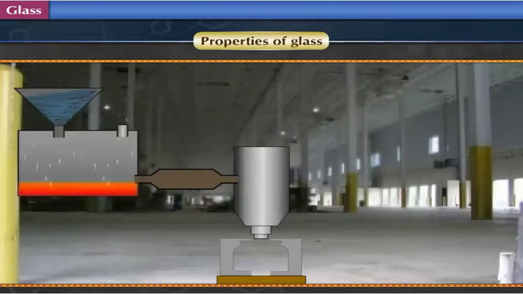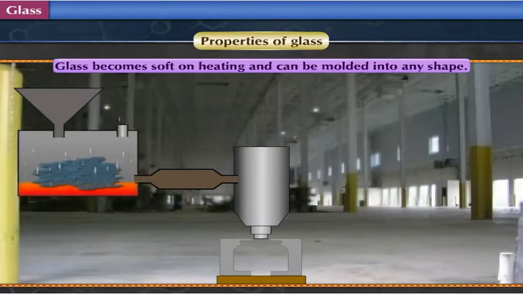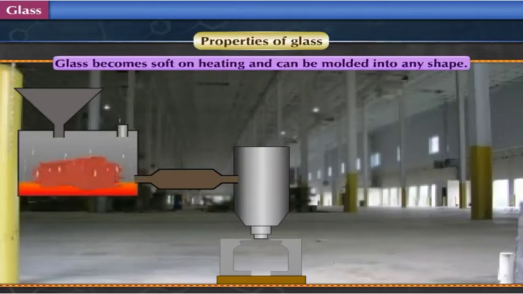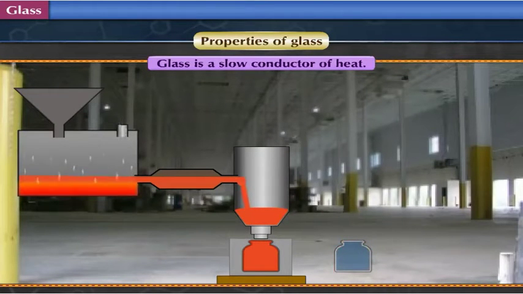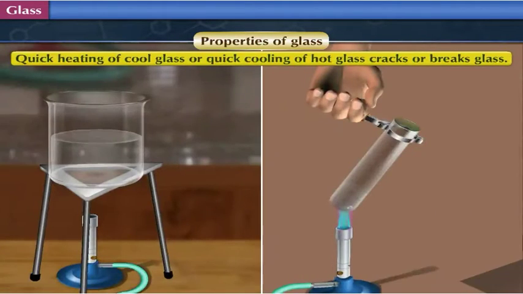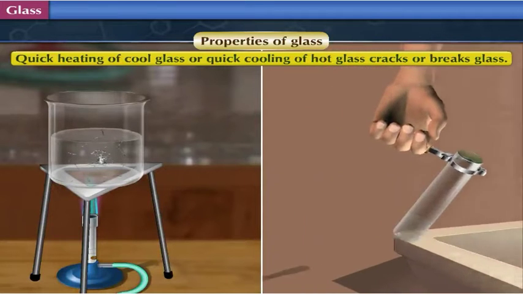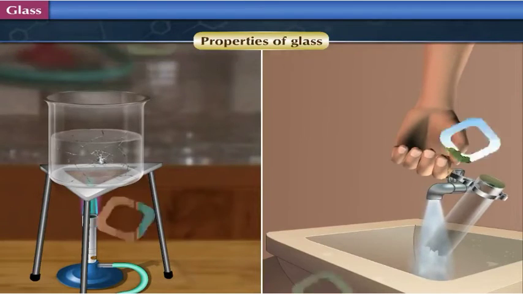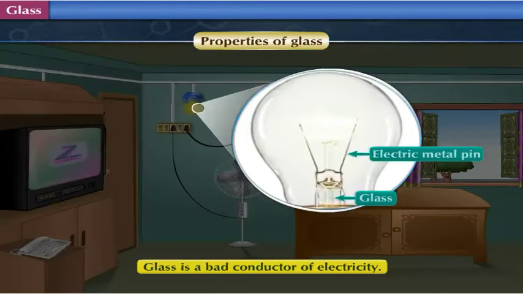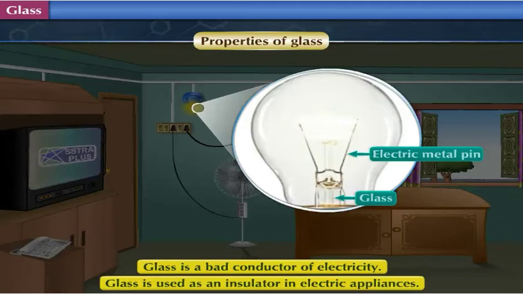Properties of glass. An important property possessed by glass is that it becomes soft on heating and can be molded into any shape. Glass is a slow conductor of heat. Quick heating of cool glass or quick cooling of hot glass cracks or breaks glass. Glass is a bad conductor of electricity, hence is used as an insulator in electric appliances.